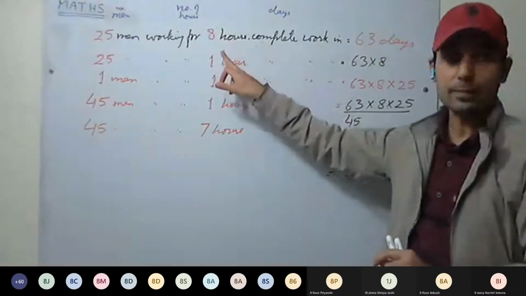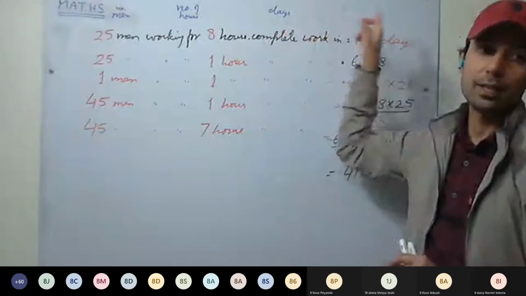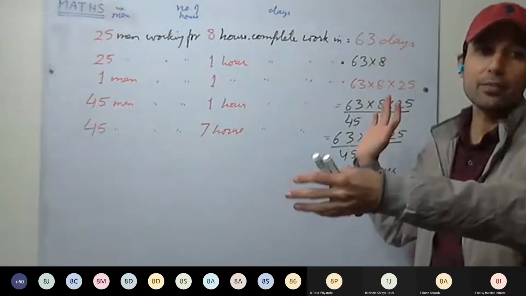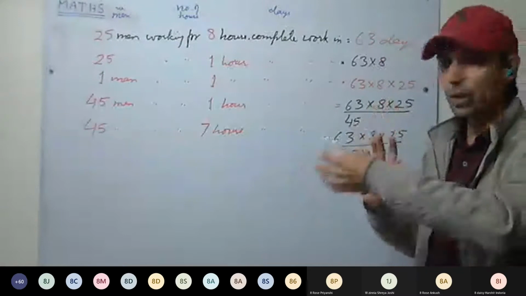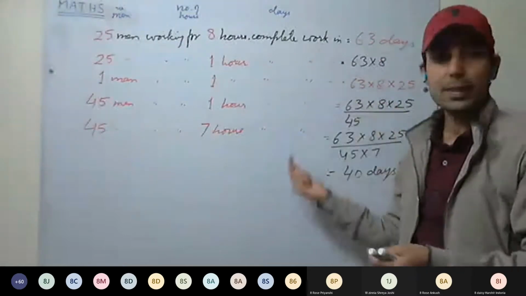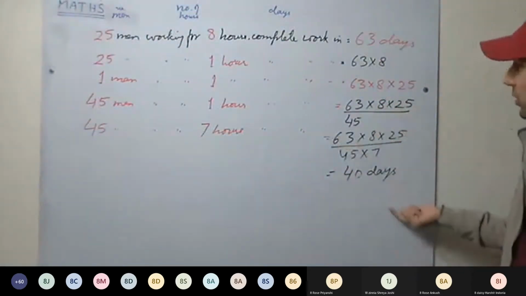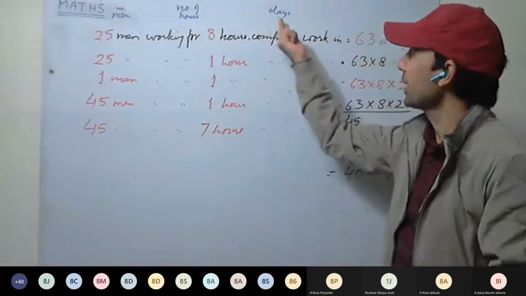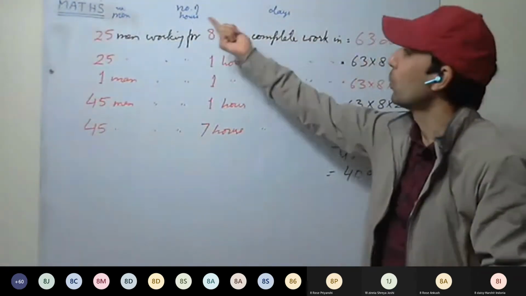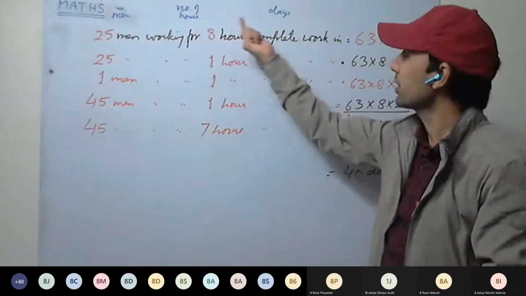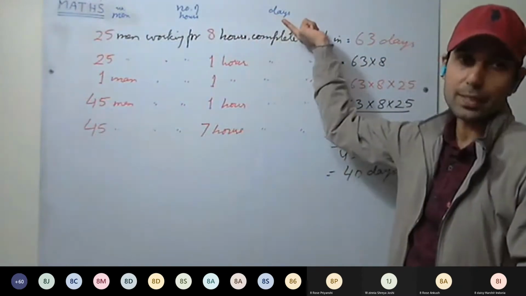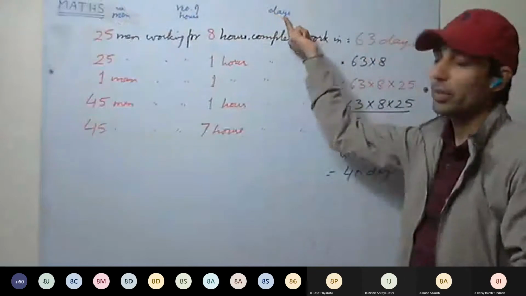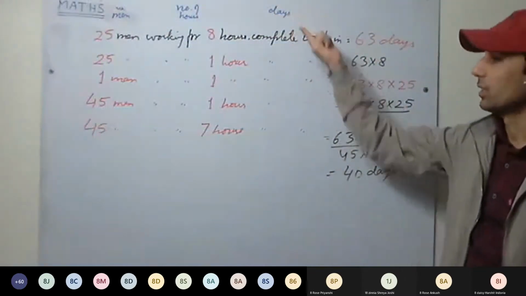If hours increase, number of days will decrease because each day they are working for more number of hours. More hours they work, they will complete the work fast in less number of days. So number of hours and days are inversely proportional. More number of hours a day a person works, less number of days to complete the work. If number of men increases, less number of days to complete the work.